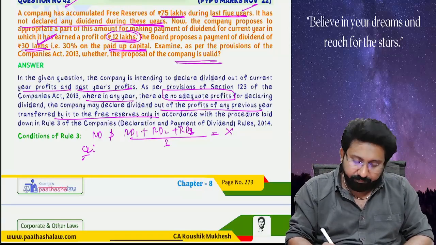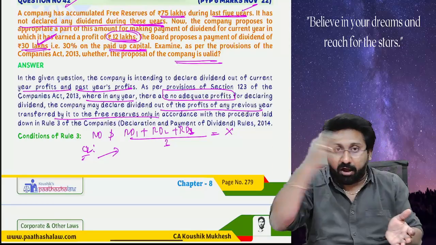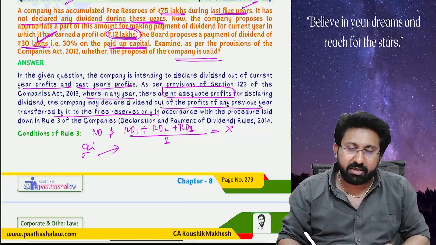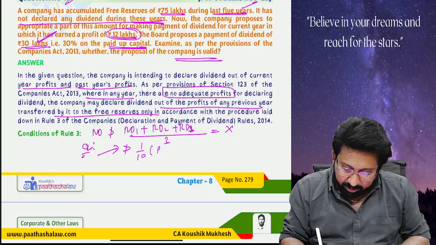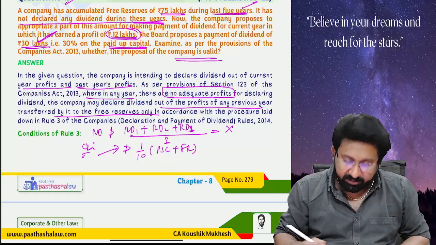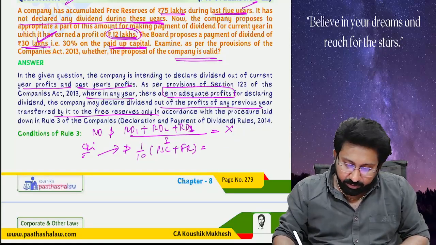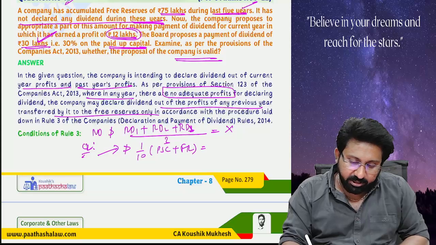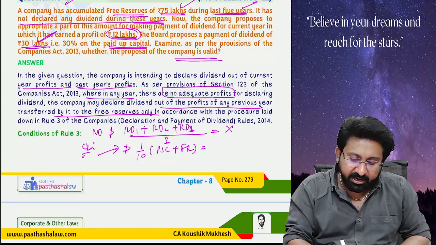Condition number 2: the amount drawn from the accumulated profits should not exceed 1/10 of the paid up share capital and free reserves. Did he give anything about the paid up share capital and free reserves? Here 75 lakhs is the free reserves. It has not declared any dividend.